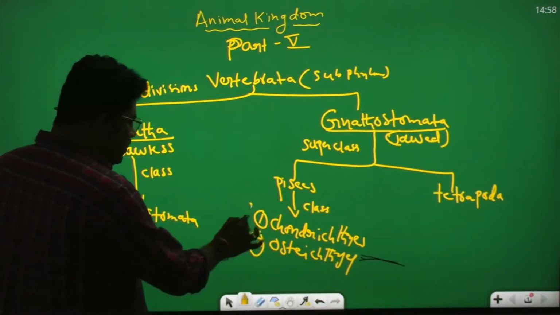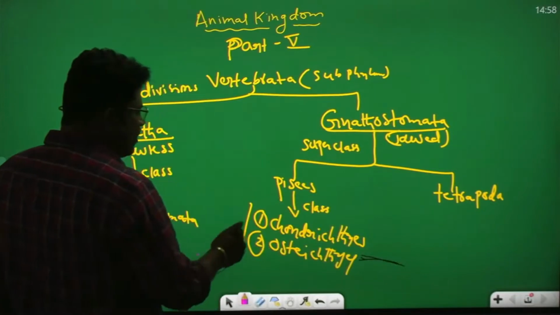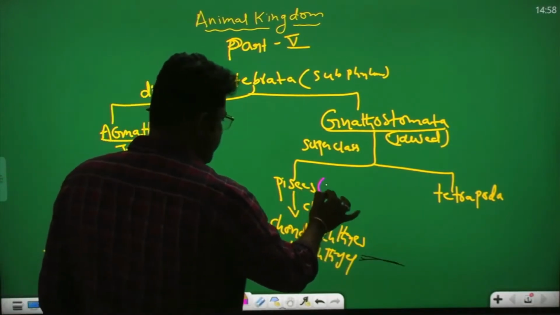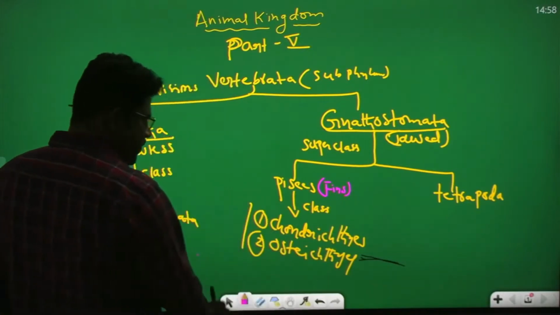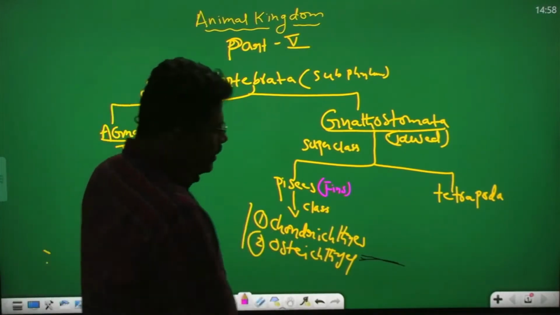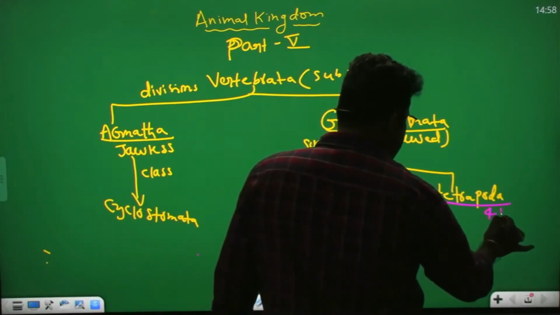They have the fins. Their locomotory organs are fins. That is the point. Tetrapoda means four legs are present.